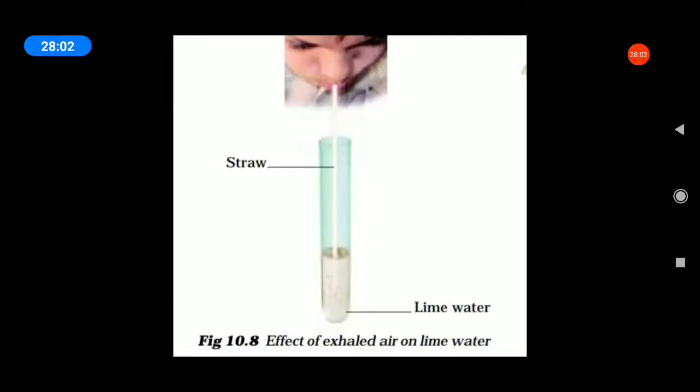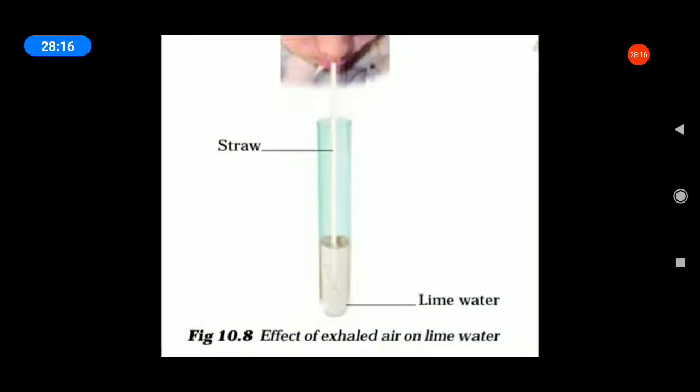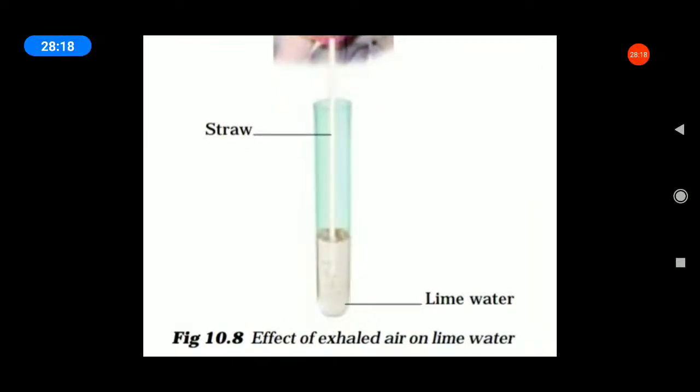So what do we exhale? Okay, what do we exhale? Listen, do we exhale only carbon dioxide or a mixture of gases along with it? You must have observed exhaling on a mirror. Okay, on the mirror, a film of moisture appears on its surface. From this, droplets come. All of you see the droplets. Lime water, this one is a straw.